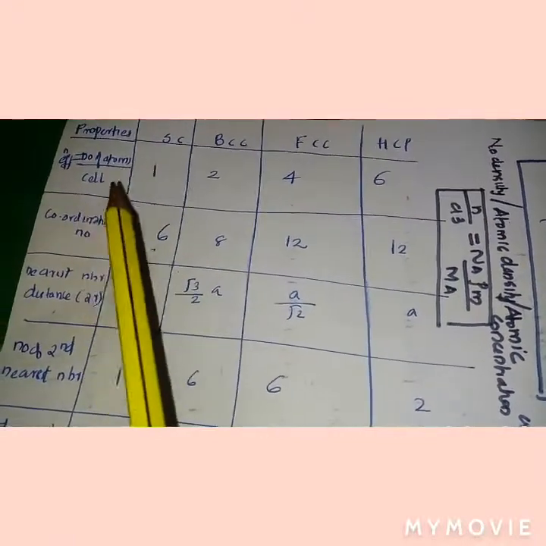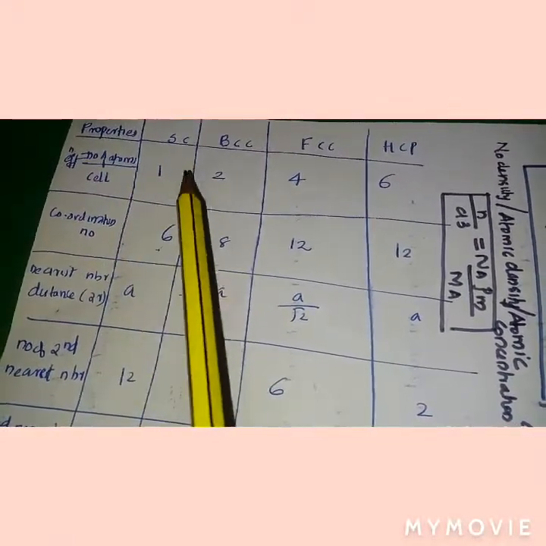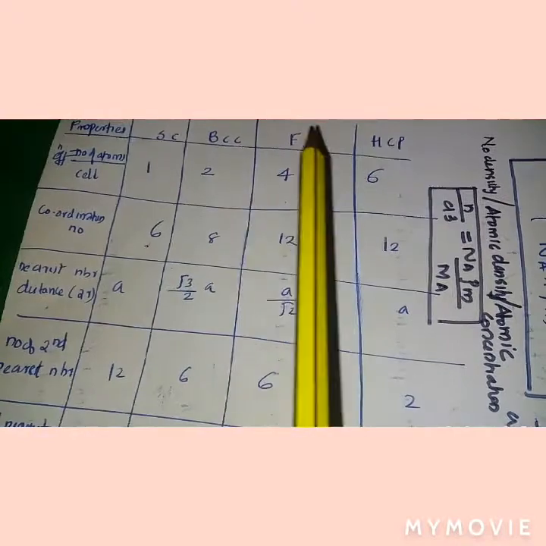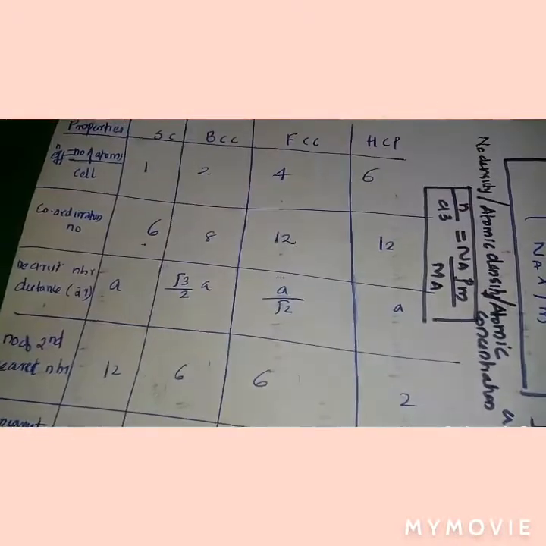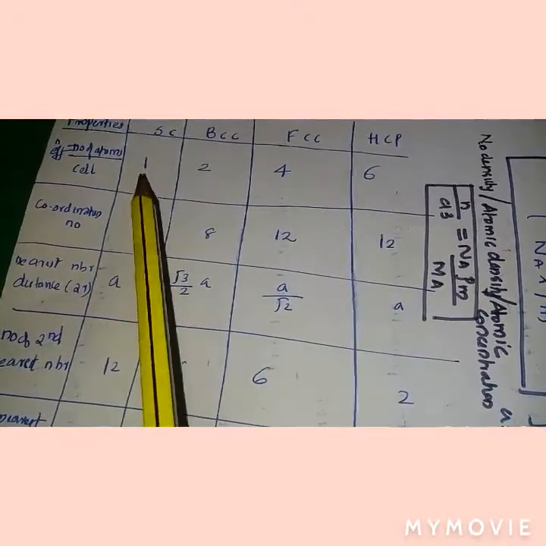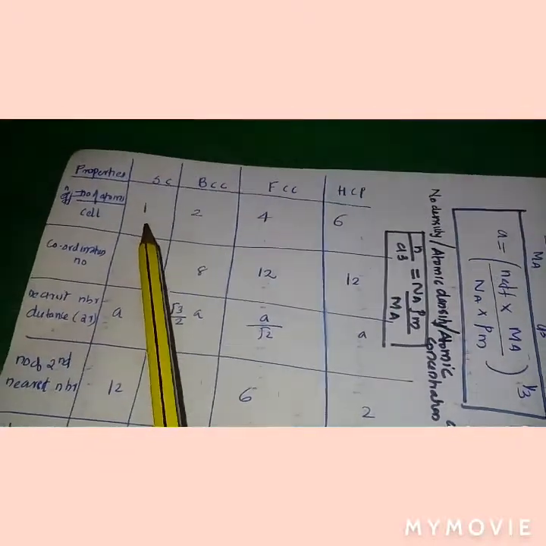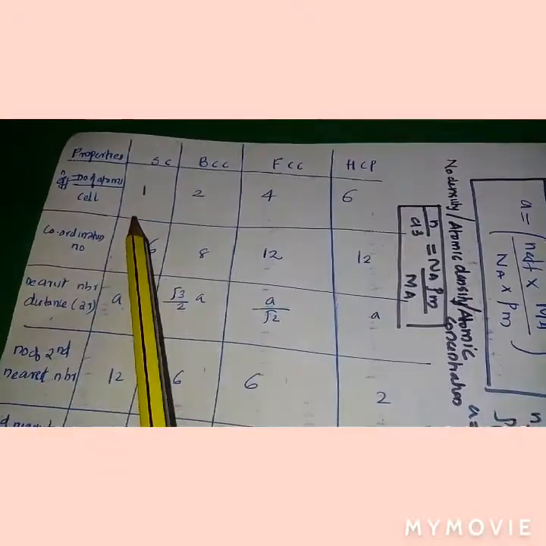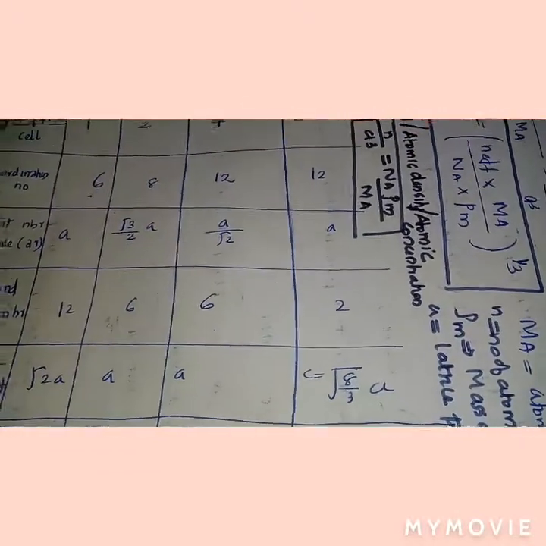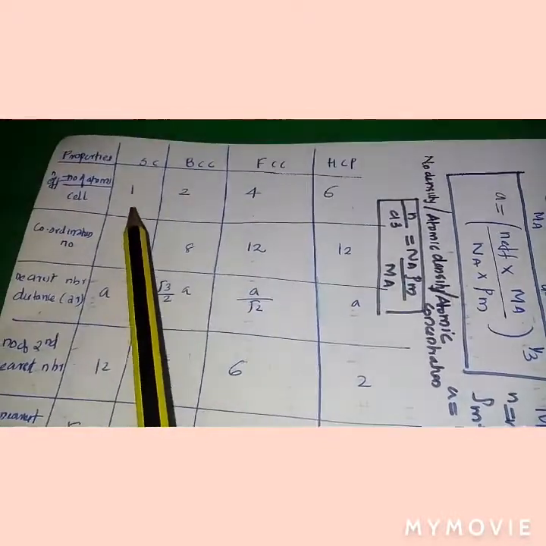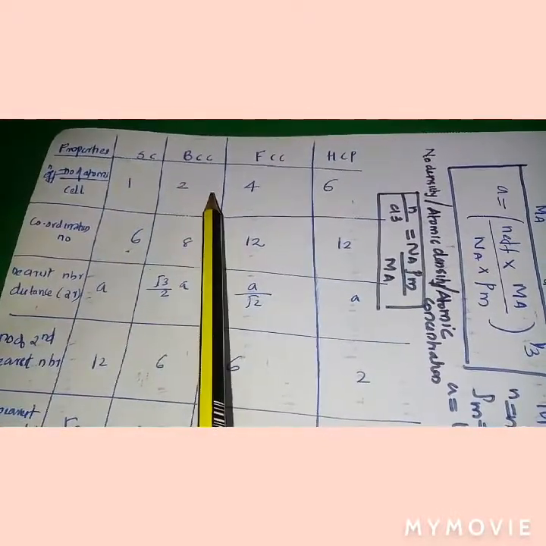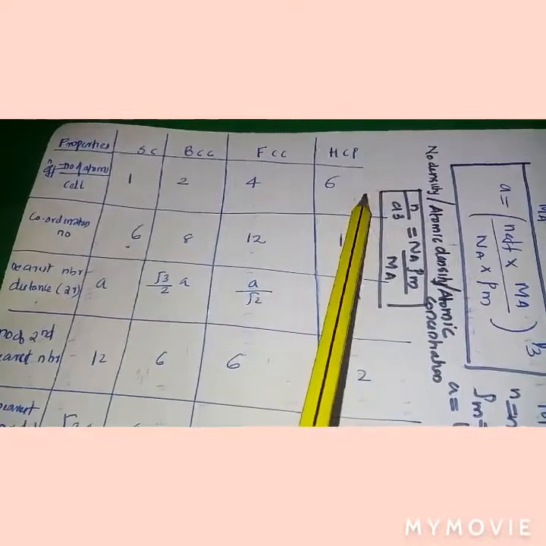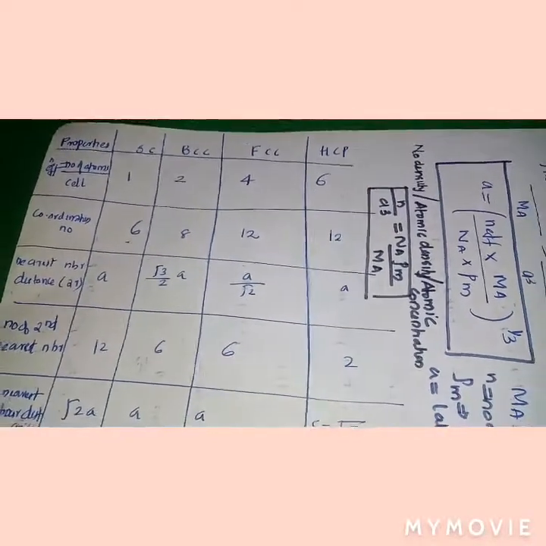And you can also follow this table, the properties of simple cubic, body-centered cubic, face-centered cubic and hexagonal close packing. The number of atoms per cell for simple cubic is 1, for BCC 2, FCC 4 and HCP 6.